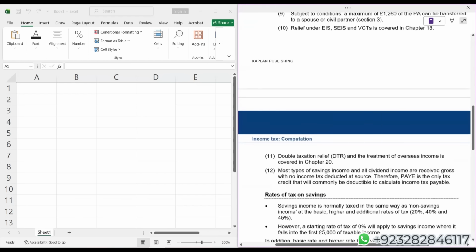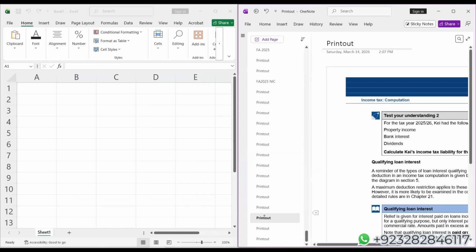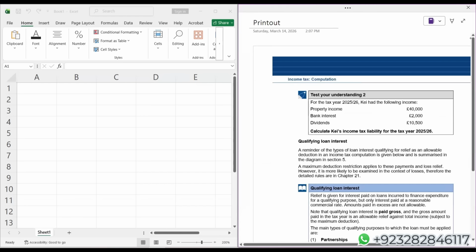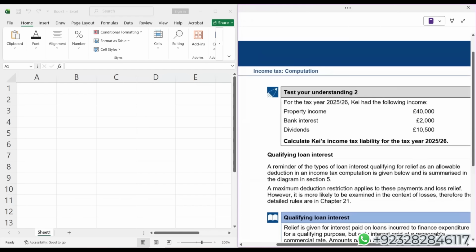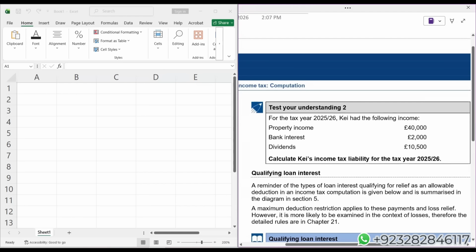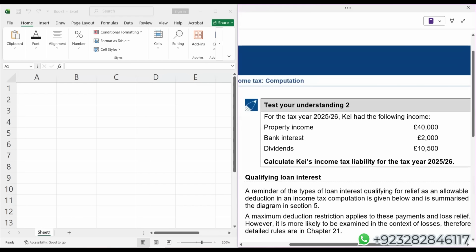Let me bring the question now. Okay, students, let's deal with the first practice question, Test Your Understanding 2. Property income is a non-saving income. Bank interest, of course, is saving income, and dividend is dividend income.